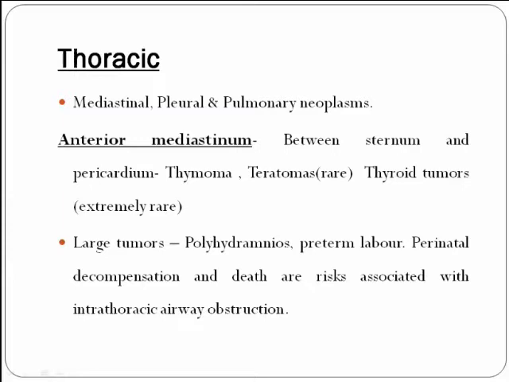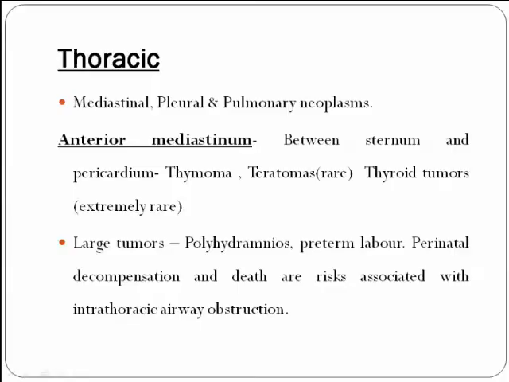When these anterior mediastinal tumors are large, they can cause polyhydramnios and preterm labor, and perinatal decompensation and death are associated with obstruction. Large cardiac tumors are very rare. In that, rhabdomyomas are the most common tumors, followed by fibromas, myxomas, and teratomas.